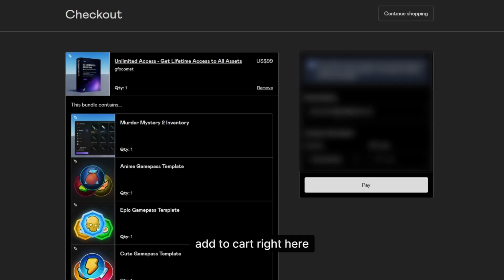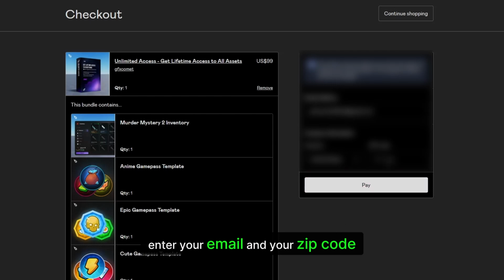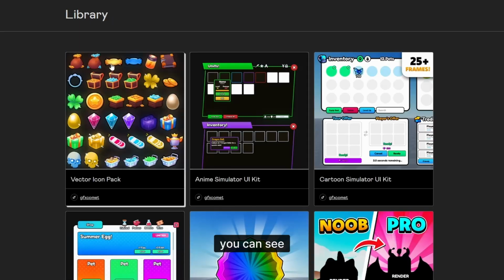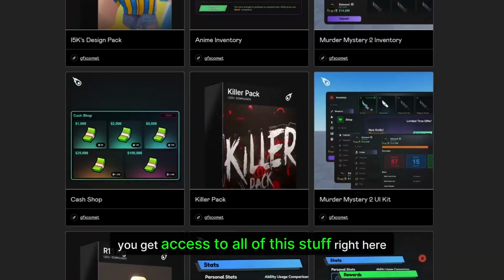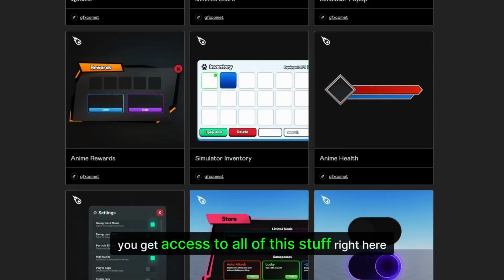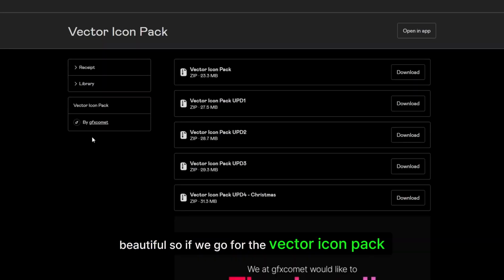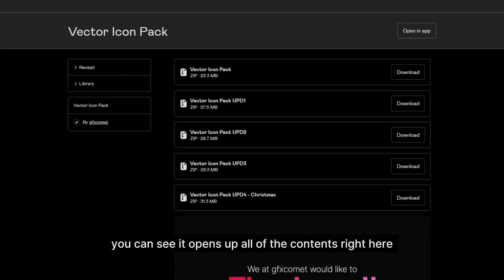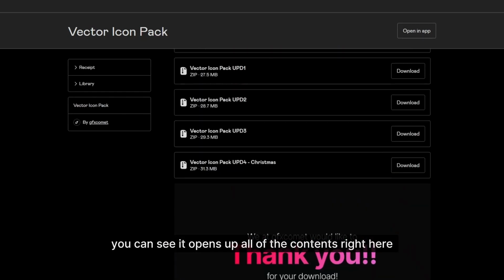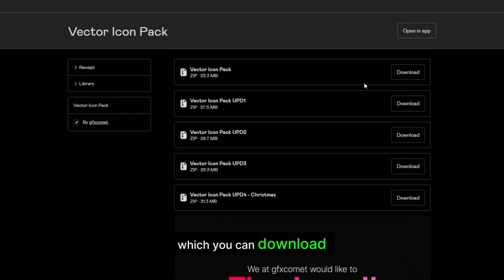Add to cart right here, enter your email and your zip code. We're just gonna hit pay. Now you can see you get access to all of this stuff right here. Beautiful. So if we go for the vector icon pack, you can see it opens up all of the content right here, which you can download.